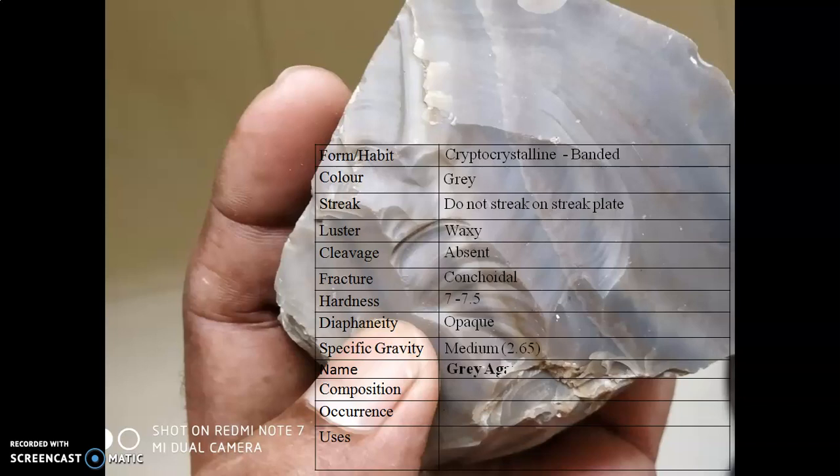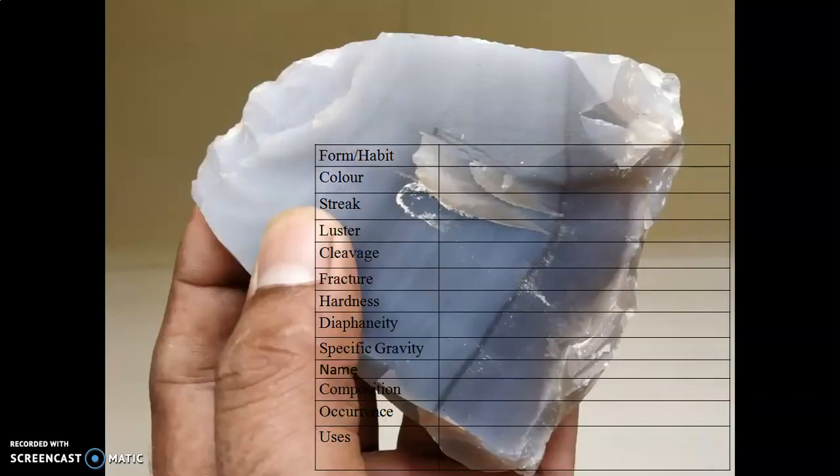Name: gray agate. Chemical composition SiO2. These minerals occur in volcanic lava as cavity filling. Uses: the mineral can be used as abrasive and also in the electronic industry.